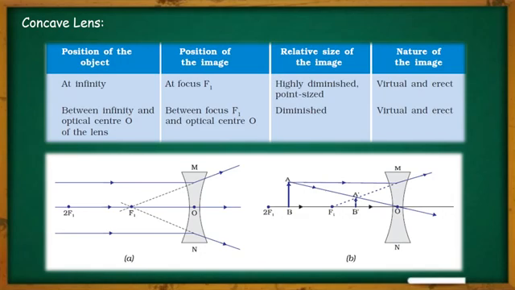The size of the image is highly diminished, or you can say only diminished. In the first case it is highly diminished, and this is the second case. Here the size of the image is diminished, and it is also virtual and erect. So in case of a concave lens, in both cases a virtual and erect image will be created. In the first case the image is highly diminished, and in the second case it is diminished.